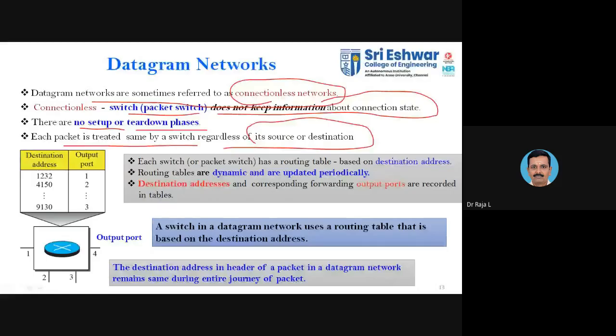Packets are treated the same by a switch regardless of its source or destination. Whether you are going to transfer data to a source node or a destination node, it doesn't matter. It considers each packet as information given as an input. It has to forward it to its neighbor. That's all.